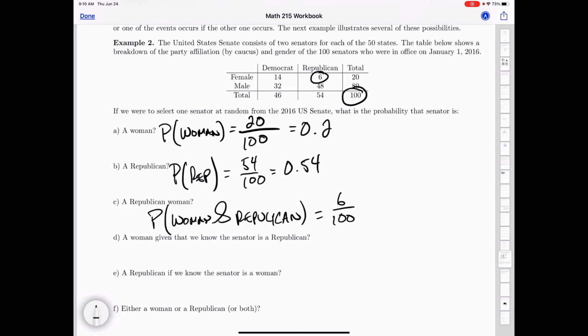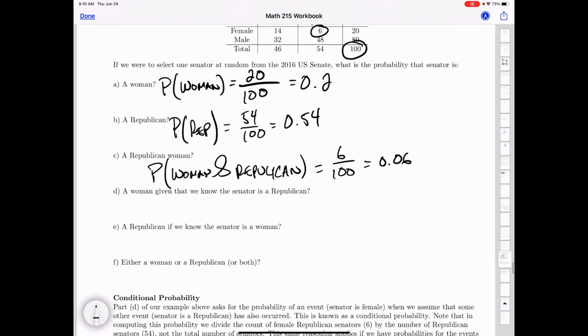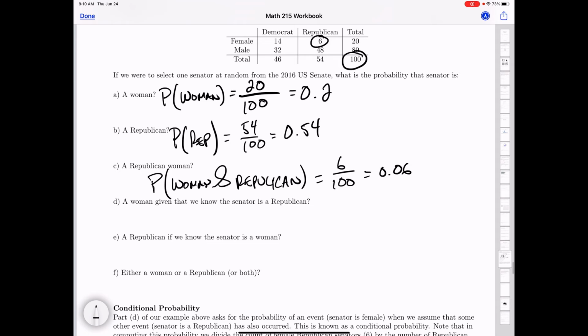6 out of 100. So that's 0.06. So it's a very small probability that we would choose a Republican woman if we chose at random from all senators. Now, what about this one? The probability of being a woman given that they are a Republican. We're going to learn pretty soon there's a notation where we can write this much more shortly. But for now, I'm just going to write it out just to be clear.